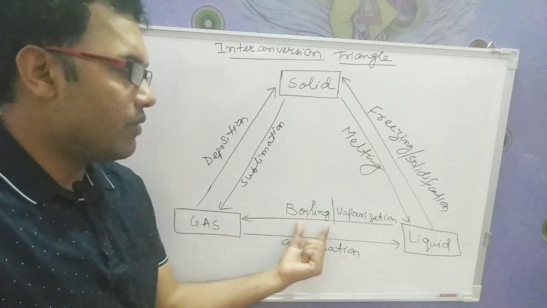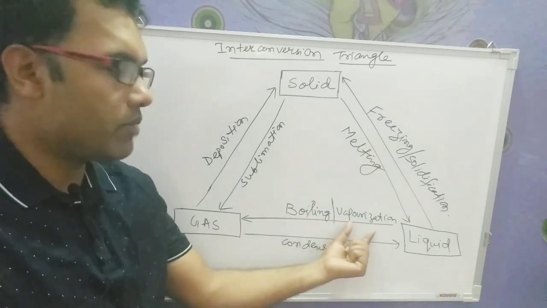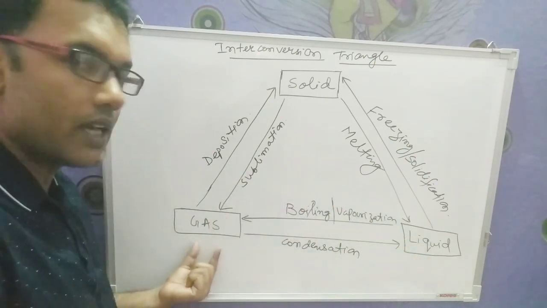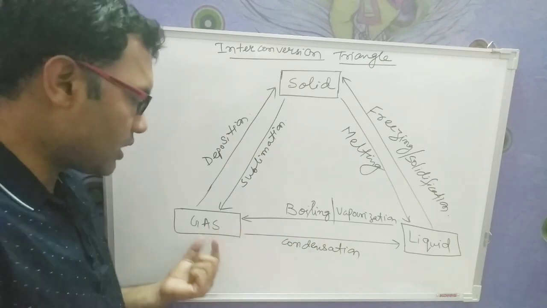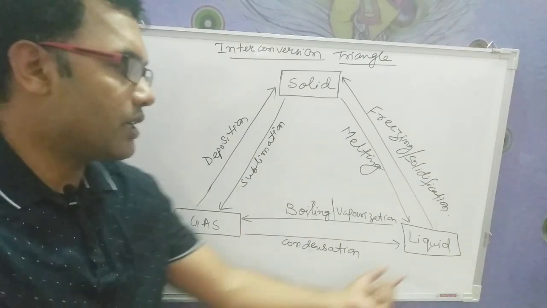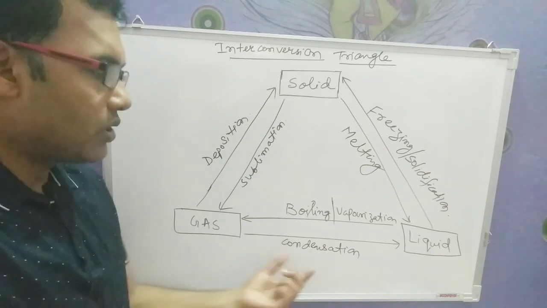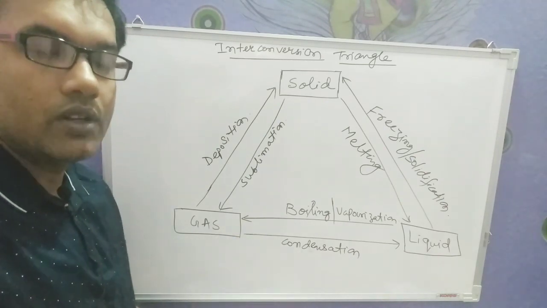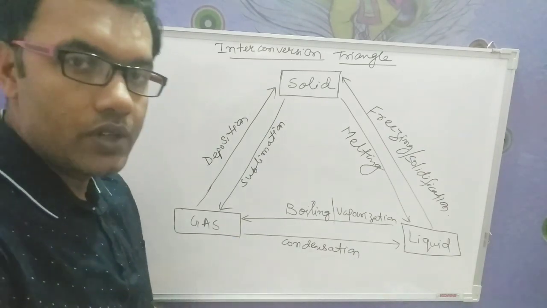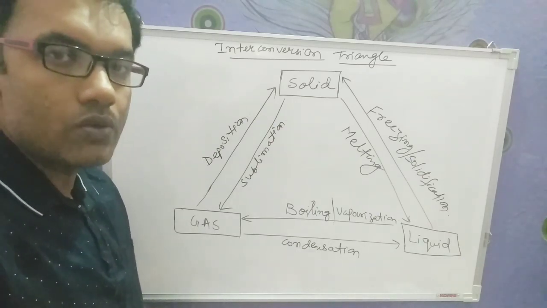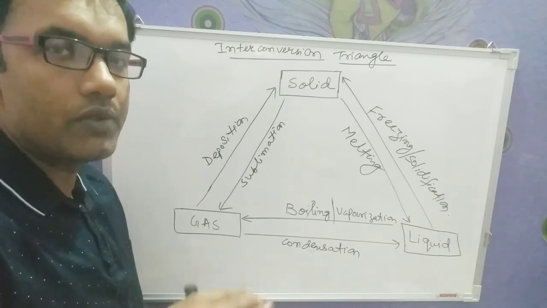Now see here, boiling and vaporization is the process of conversion of liquid to gas. Now in the reverse order, if gas is to be converted into liquid, the process will be known as condensation. For this also, there is an example. If your mother is cooking food in the kitchen, and if you go there, the utensil in which she is cooking, she covers it with a lid or with a plate.